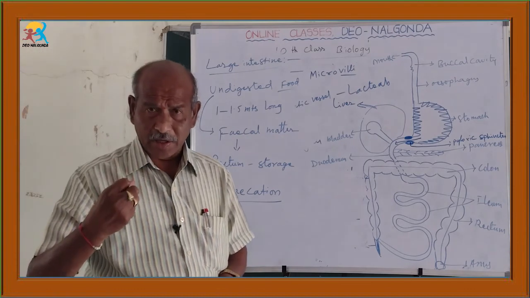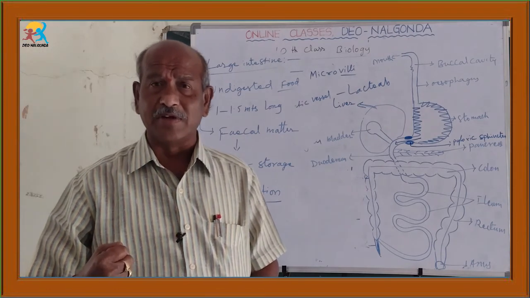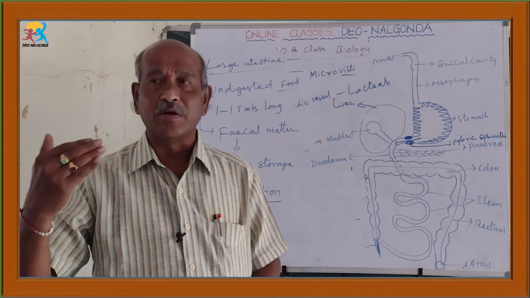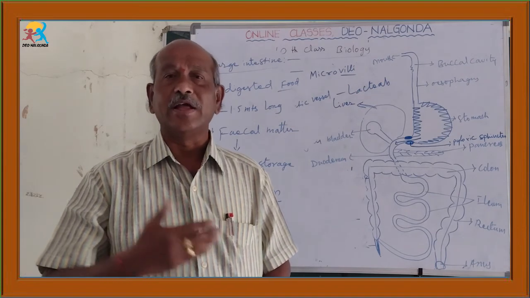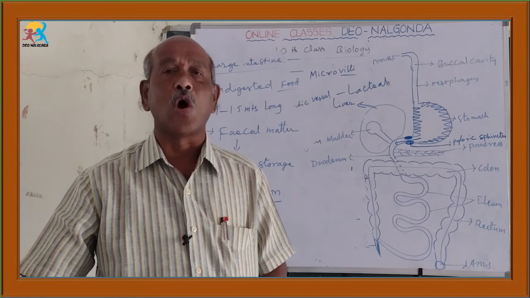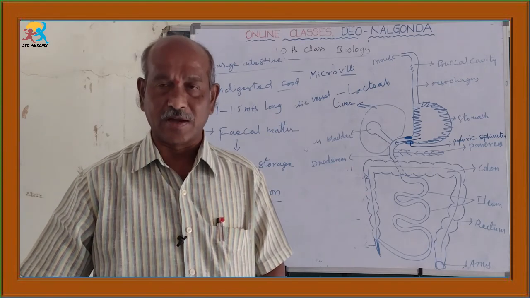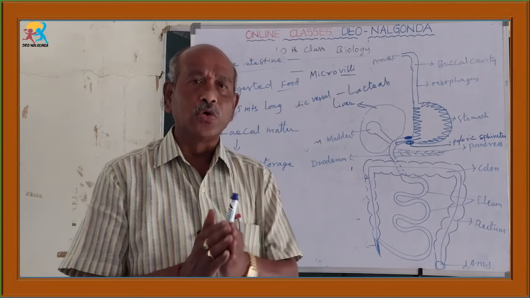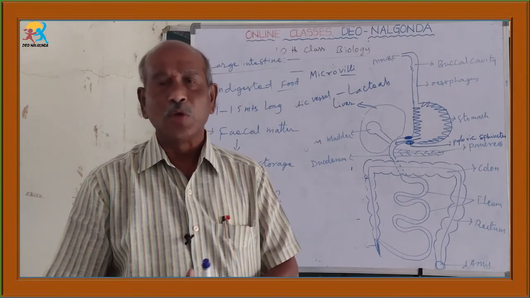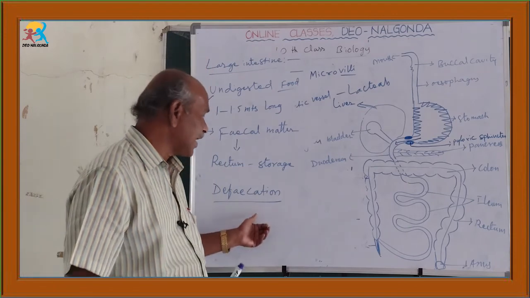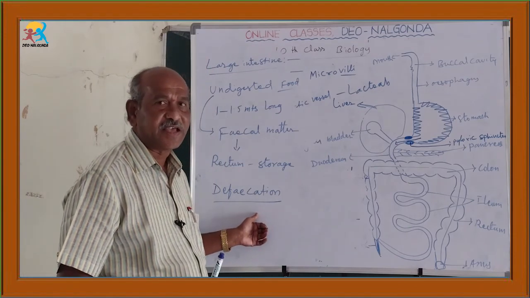In our body, due to various metabolic activities, many materials are formed, like urine and sweat. The elimination of sweat and urine to the outside is known as excretion. So children, you have to differentiate excretion and defecation. Don't say it is excretion.